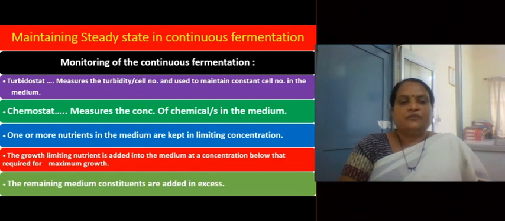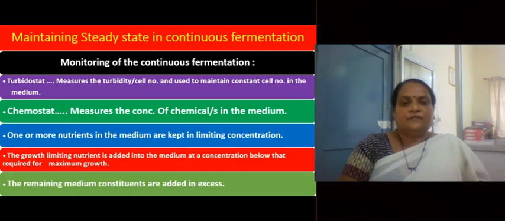The growth limiting nutrient is added into the medium at a concentration below that is required for maximum growth. Just below that is required for maximum growth. Only one or a few nutrients are kept in limiting concentration while the remaining medium components are added in excess.